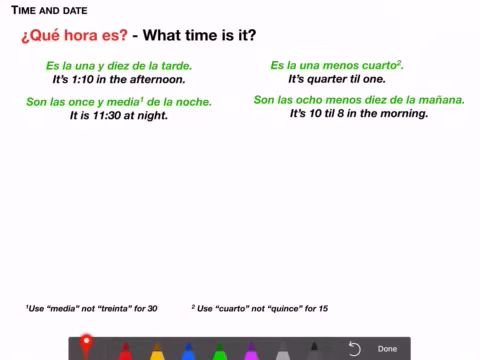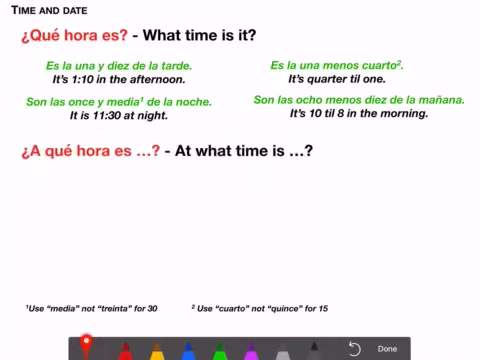One more thing to point out about telling time. De la mañana means in the morning. De la tarde means in the afternoon. De la noche means at night. All right, so that's how they say AM and PM. De la mañana, de la tarde, or de la noche. And that's how you tell time.